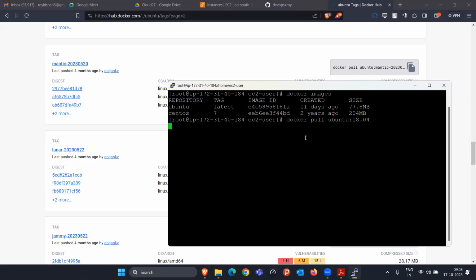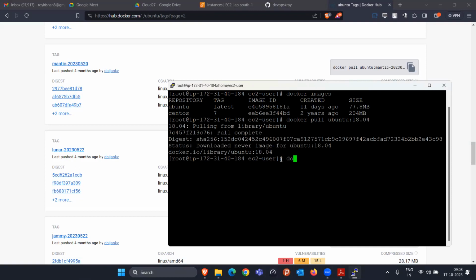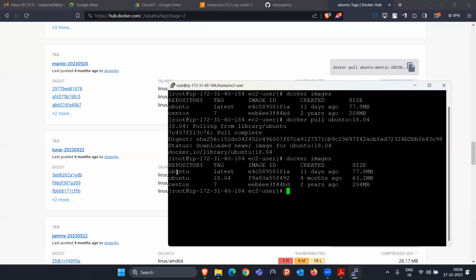That's it. That's the docker duty, they are going to download this particular image. They are downloading that, they will extract it. Now, if I say docker images, they will show one more image is available. Now, in case of Ubuntu, I have two images: one is the latest, one is the 18.04.